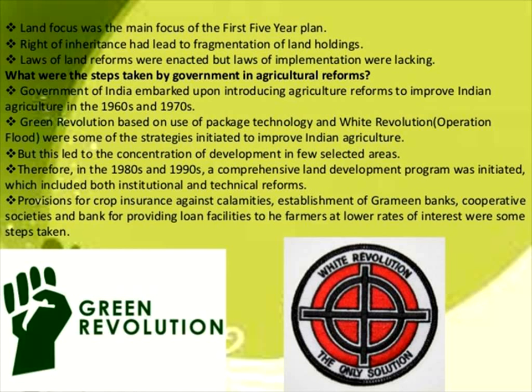Most importantly, there was the provision for crop insurance against natural calamities, and the establishment of Gramin Banks. These are the institutional reforms. Note it down: the crop insurance and the establishment of Gramin Banks are the institutional reforms.